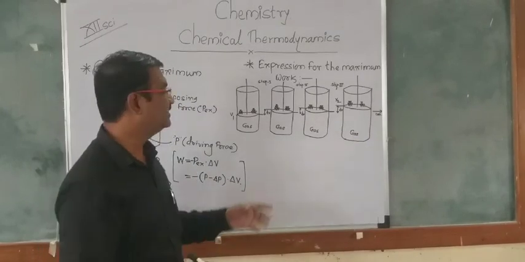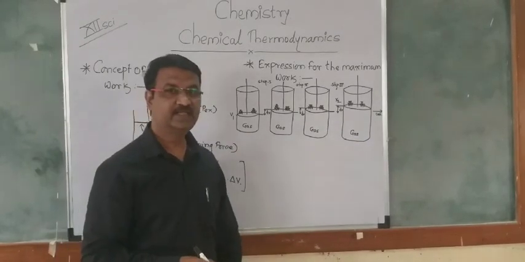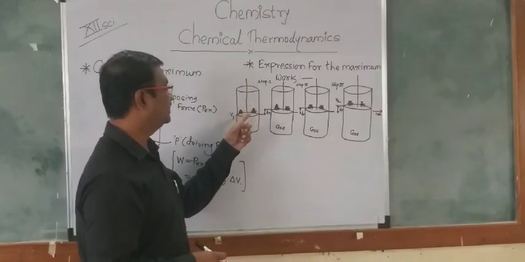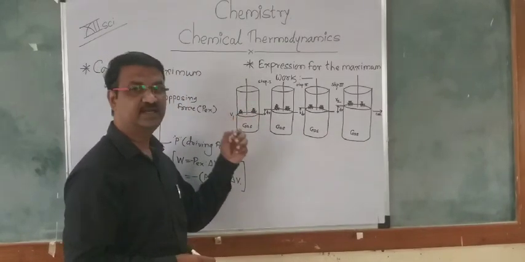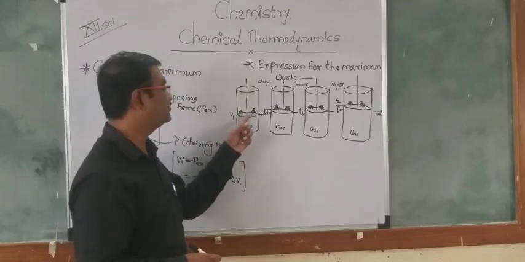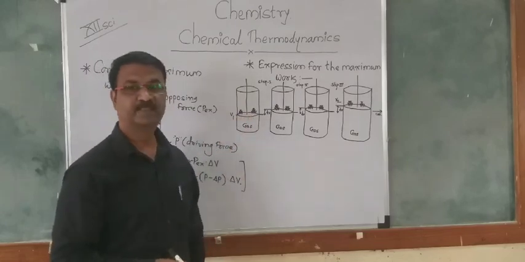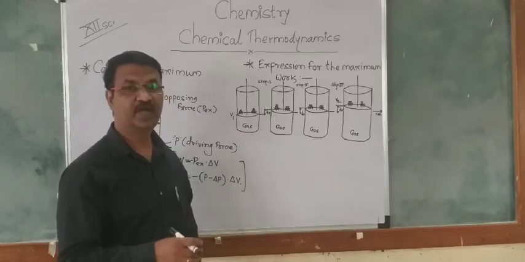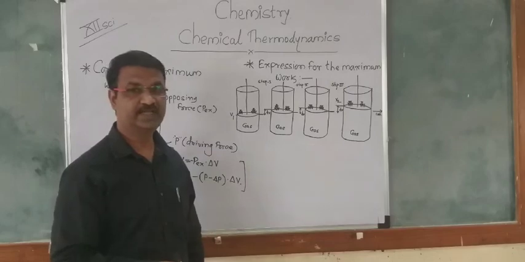And so we can consider this figure. In the figure, firstly we have the piston, the gases and the cylinder, and the piston will be containing the weights. We can remove the weights one by one, and the piston will move in the upward direction.